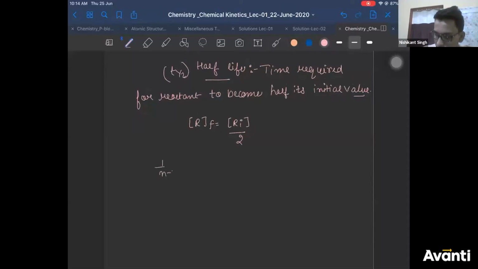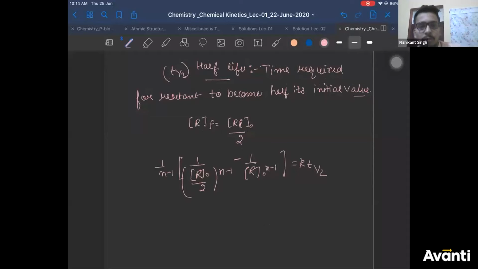Now put it in your formula. 1 by n minus 1, in place of R final you can keep R initial, or let's write it as R naught only. So in place of R initial you can write R naught by 2, whole power n minus 1, minus 1 by R naught power n minus 1 is equal to K. Now T you can write as T half, 50%, right?